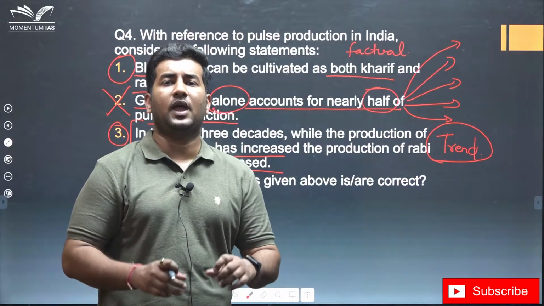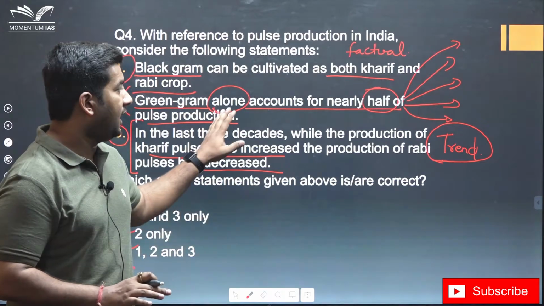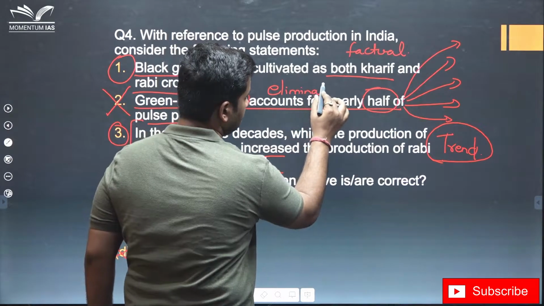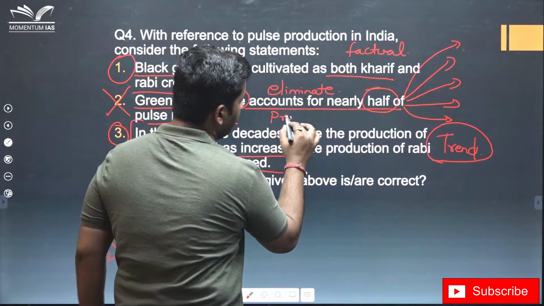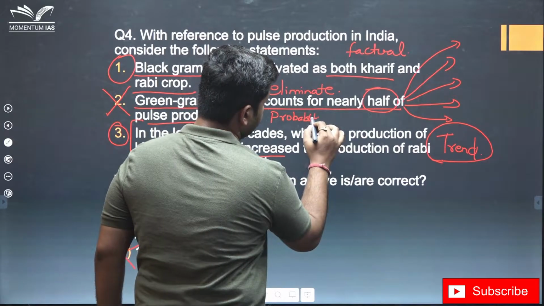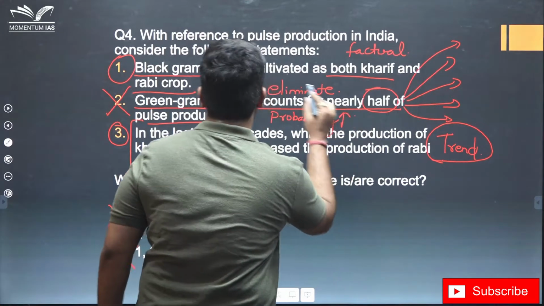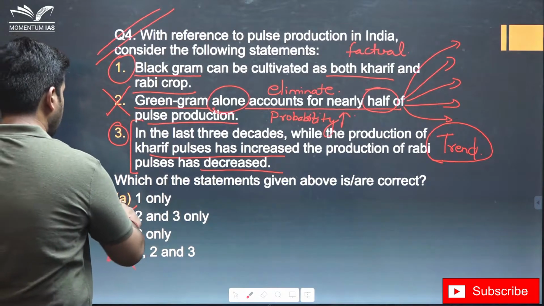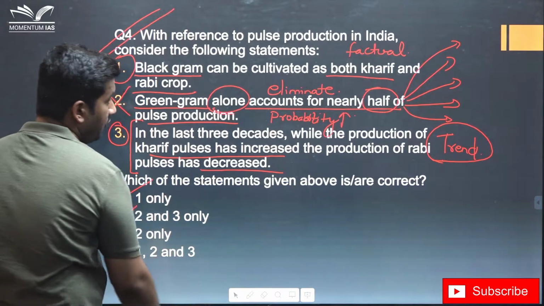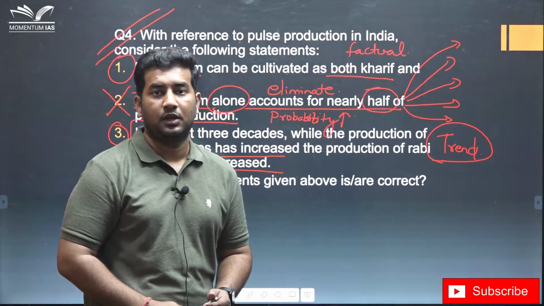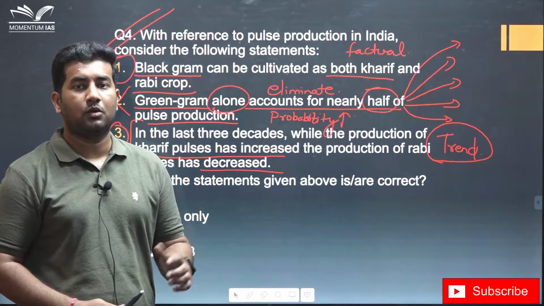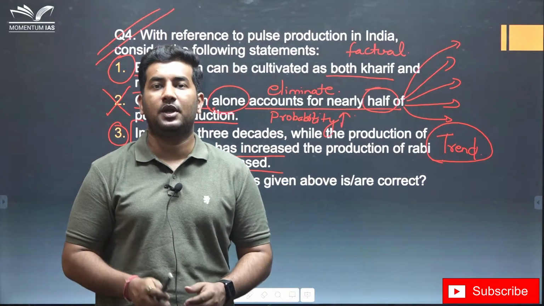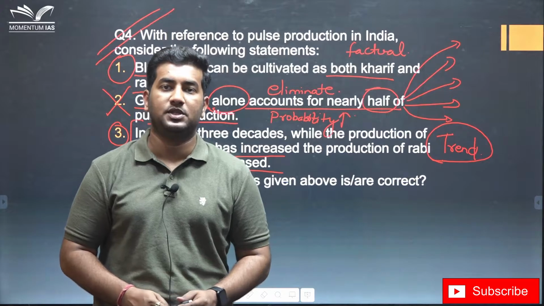So even if you don't know anything about a topic, but if you apply common sense and try to eliminate this option and increase your probability, you could have easily solved this question. So here the option is 1. You need to be very alert while attempting the prelims question, and you need not get demotivated by a question that you don't know. UPSC might have given you something in that question to attempt it effectively just by using your logic and common sense.